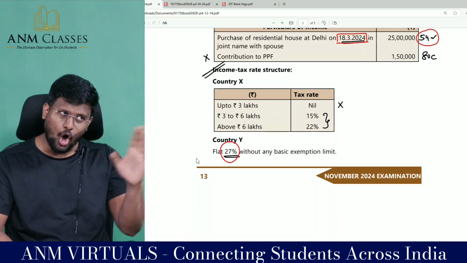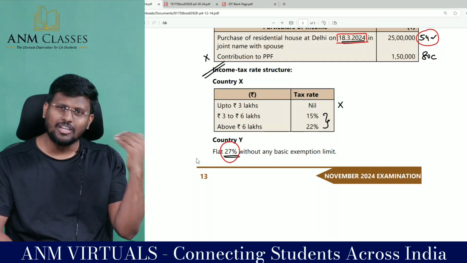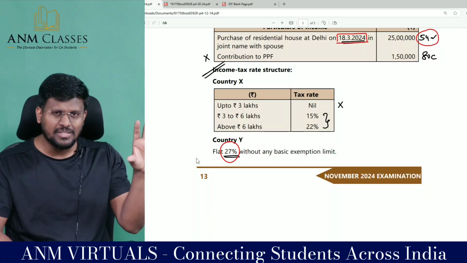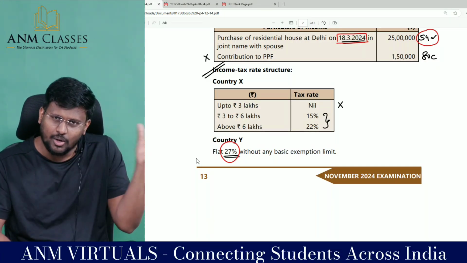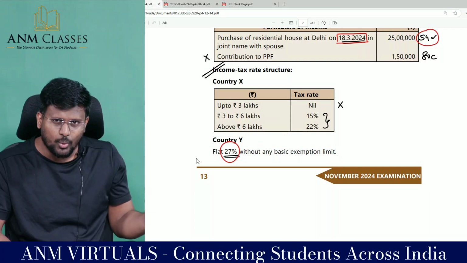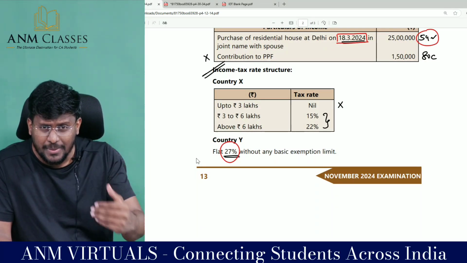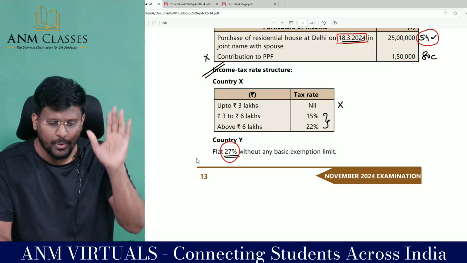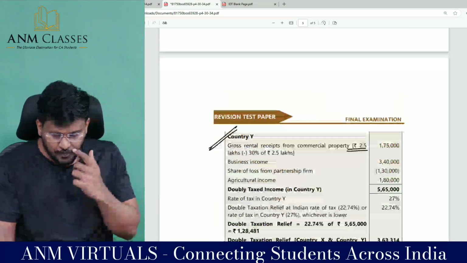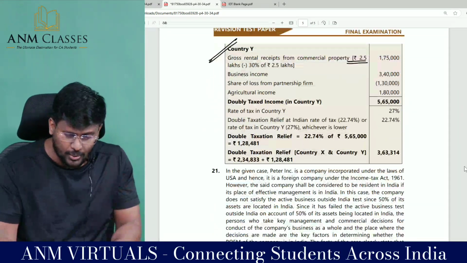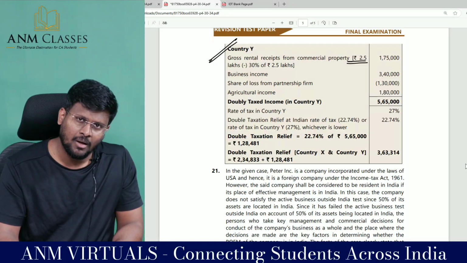They would have taken all the taxable income. They would not have included the exempted income. That means we have to think like a chartered accountant working there. Then we calculate the total income and the flat rate of 27%. Since they have specified that 27%, we can skip that table. Fantastic, sir. Now we are only supposed to calculate the doubly taxed income.